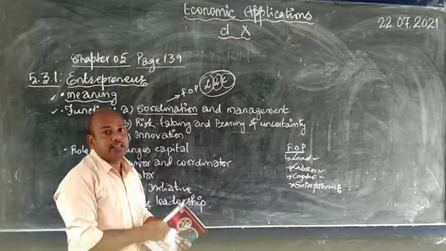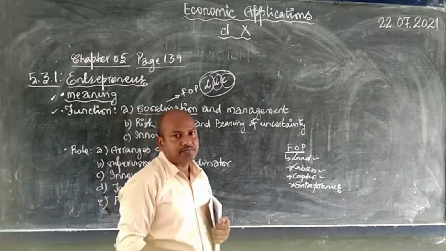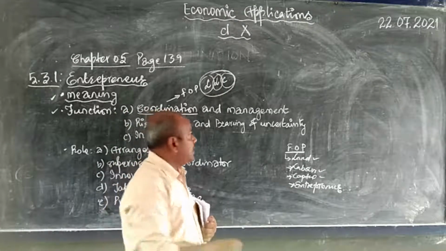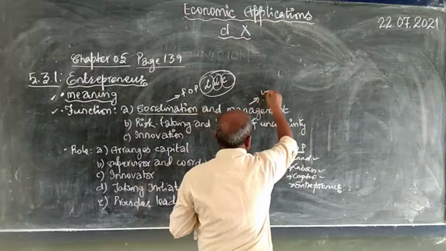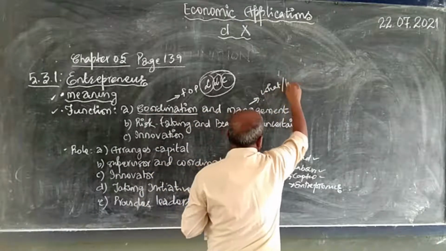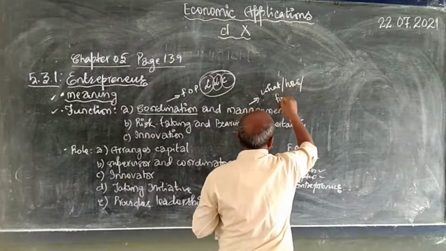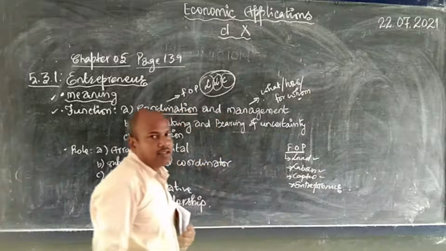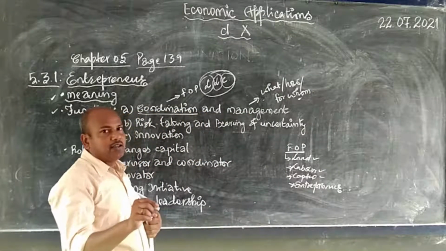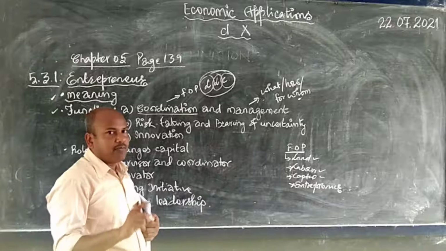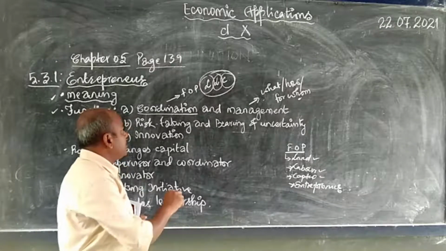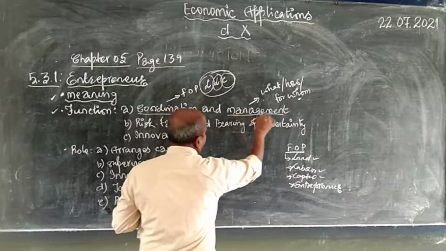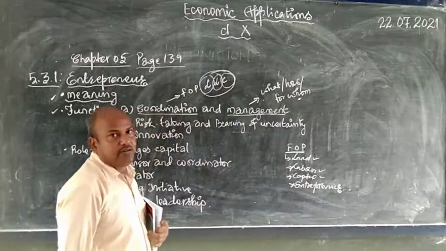And next is management. Now, how does an entrepreneur manage? What does he have to manage? He has to manage what to produce, how to produce, and for whom to produce. These decisions are to be taken, or these decisions are to be managed. This problem is to be tackled by entrepreneur. So, entrepreneur's first function is coordination and management, and this is a very, very important function.